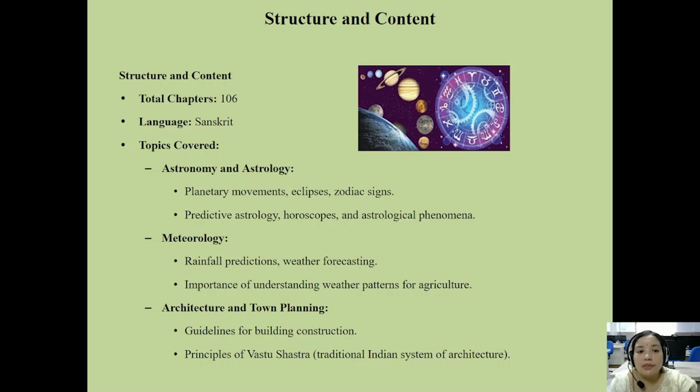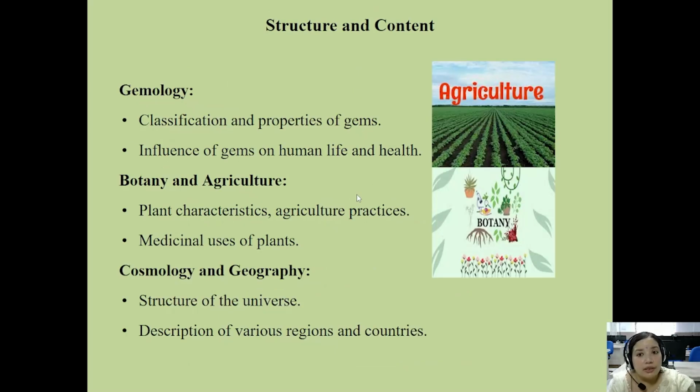The language used in this book is Sanskrit, and the topics covered are astronomy, astrology, meteorology, architecture, and town planning. These include planetary movements, eclipses, zodiac signs, horoscopes, astrological phenomena, prediction of rainfall, weather forecasting, and the importance of understanding weather patterns for agriculture. Also guidelines for building construction and the principles of Vastu Shastra.